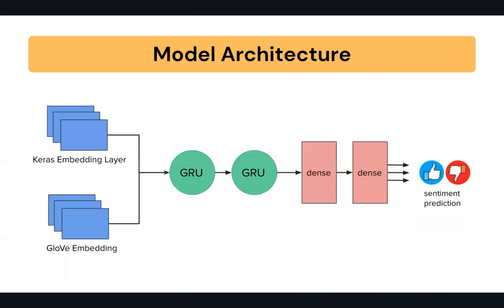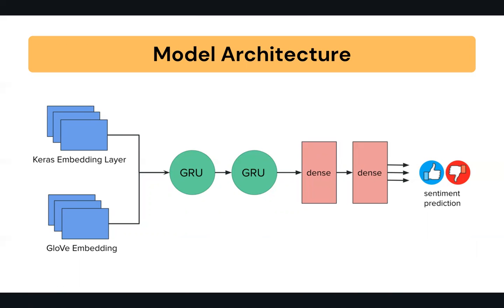For our model, we varied the type of embedding layer used such that we could compare a standard Keras embedding layer with a GloVe embedding, both of which are means of converting word IDs to vector representations. We used two GRU layers followed by two dense layers with ReLU and sigmoid activations respectively. The final output from the second dense layer was a single value, 0 or 1, where 0 represents negative sentiment and 1 represents positive sentiment.